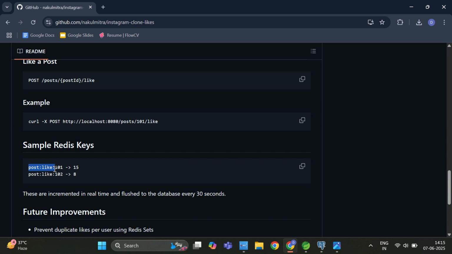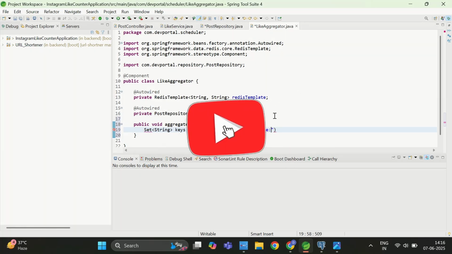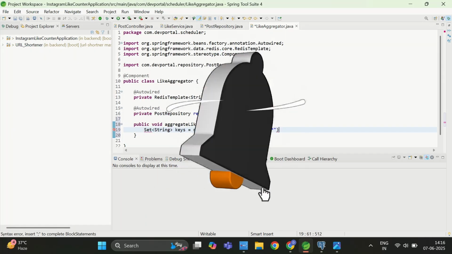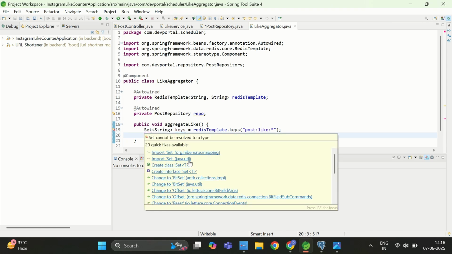So prefix will be post colon like colon. This thing I am going to use here in my code as well. So I will write in double quotes post:like:. Anything present after that, it will return me in the form of set of string, and let me import Set here. It will come from java.util.